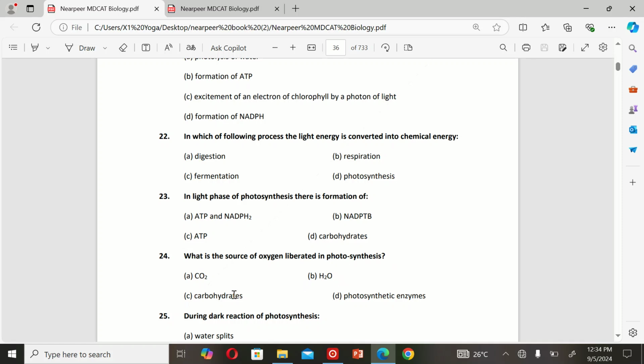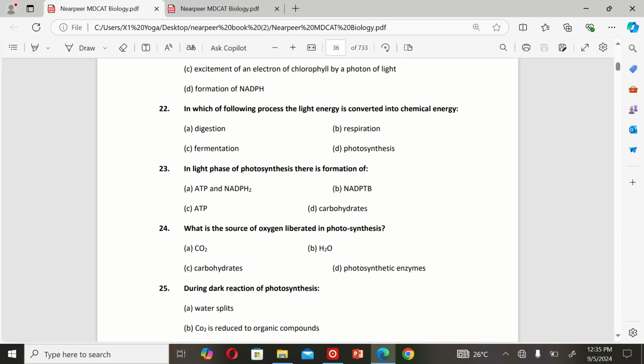The next MCQ is: what is the source of oxygen liberated in photosynthesis? A. CO2, B. H2O, C. Carbohydrates, and D. Photosynthetic enzyme. So the correct option is B. H2O.